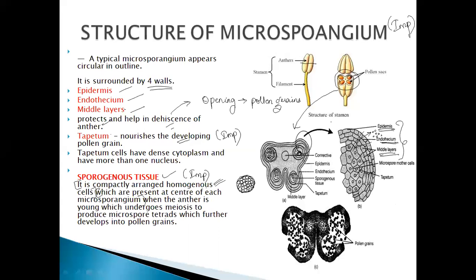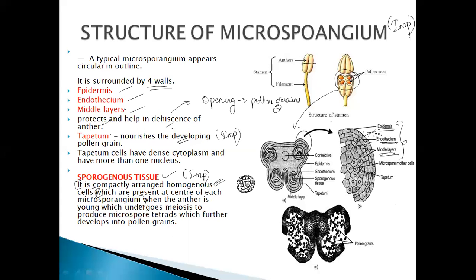Now we got to know, right? They are the compactly arranged homogeneous cells. They are present at the center of each microsporangium. Next one: when the anther is young, which undergoes meiosis to produce microspore tetrads, which further develop into pollen grain.